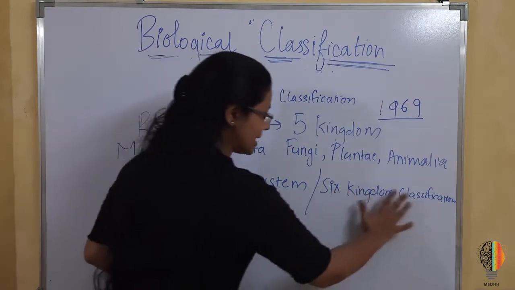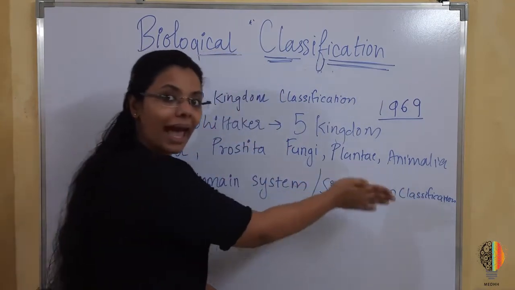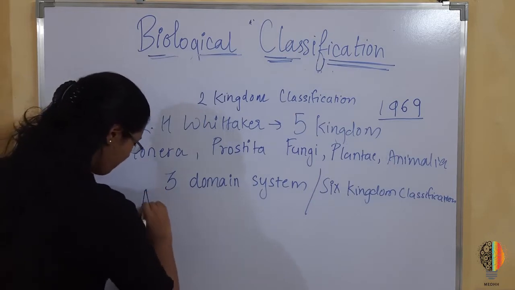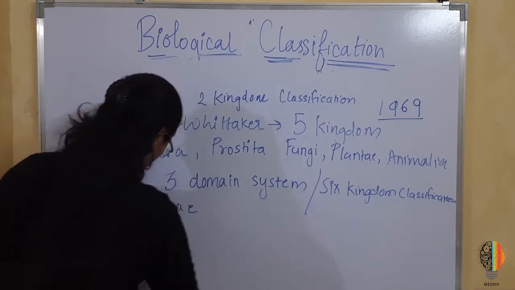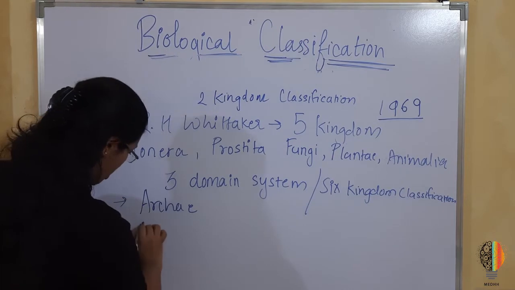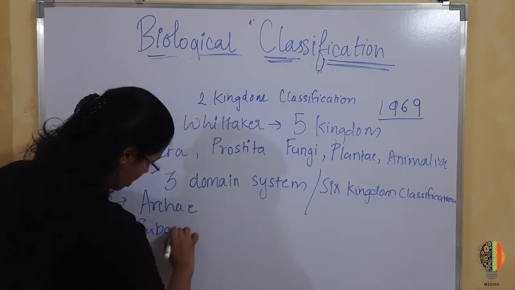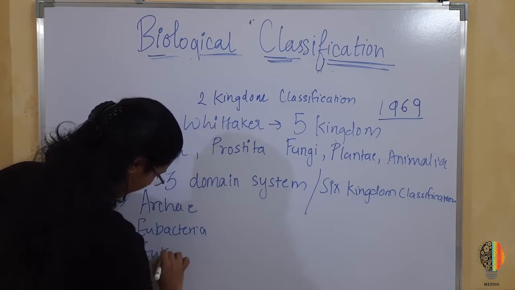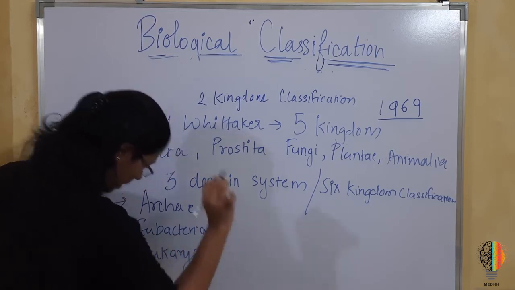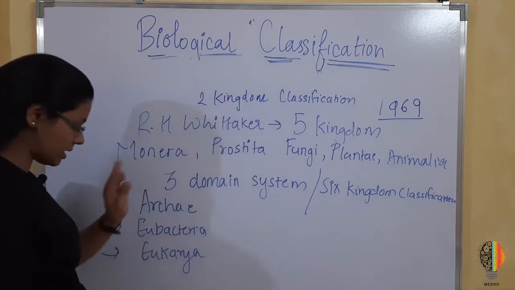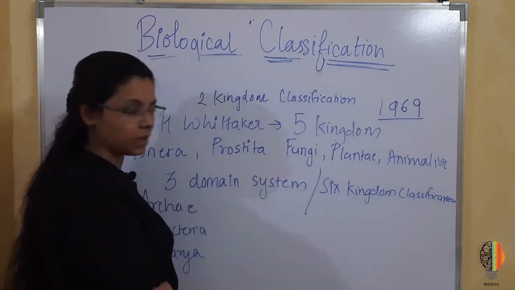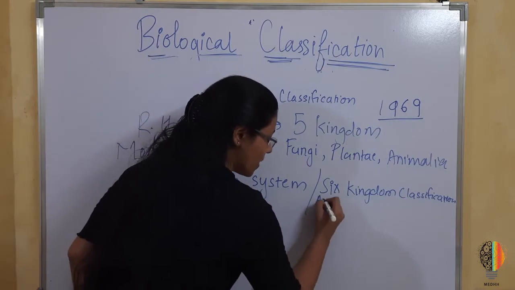Okay, so we'll see the three domain system and kingdom classification. So the domains were Archaea, Eubacteria and Eukarya. Okay, Archaea, Eubacteria and Eukarya. And what were the six kingdom classification? Those were